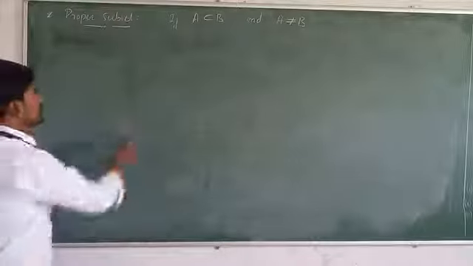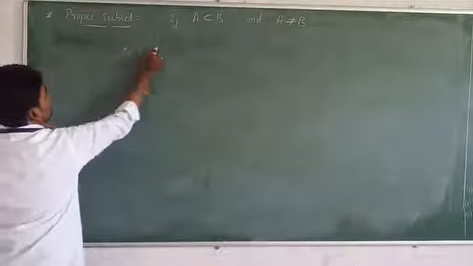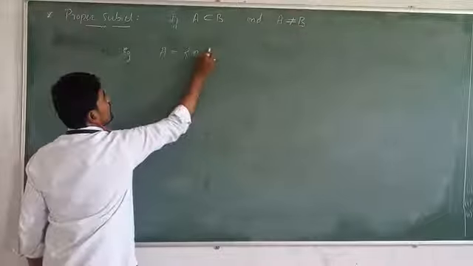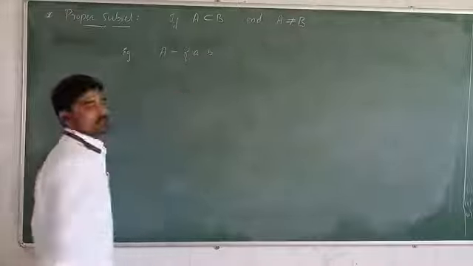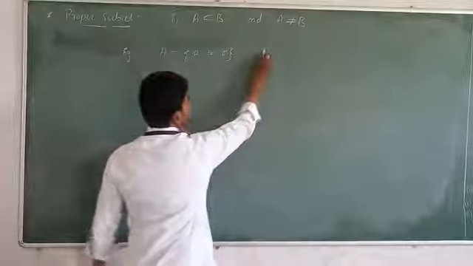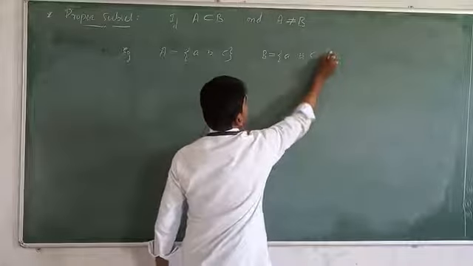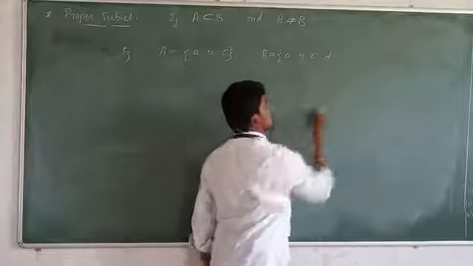So for example, let A be the set consisting of elements a, b and c, and B is another set consisting of elements a, b, c, d, e and f.